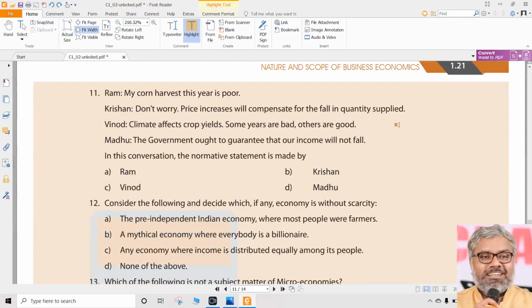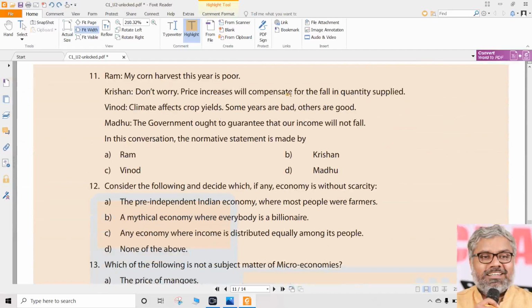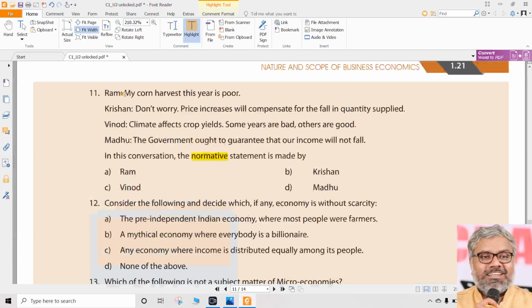Then question number 11 has a conversation. So read the statements carefully. Ram, Krishna, Vinod and Madhu are talking about it. And what is the question here in this conversation? It asks: which one is a normative statement? Who is making the normative statement? We have to find out. Let us see the statements.